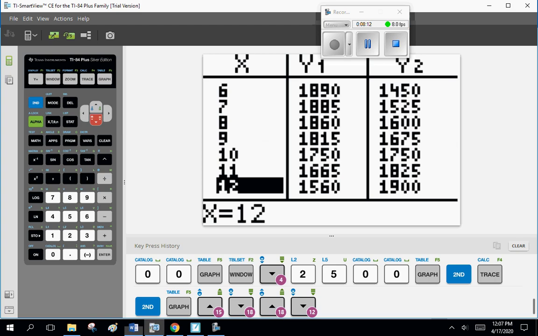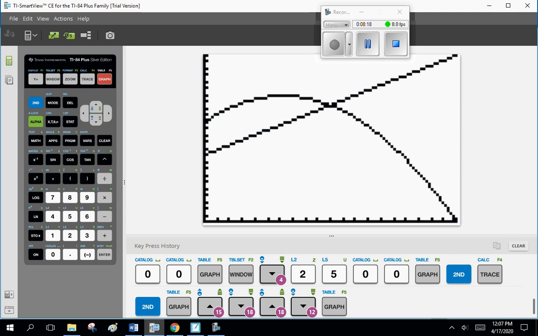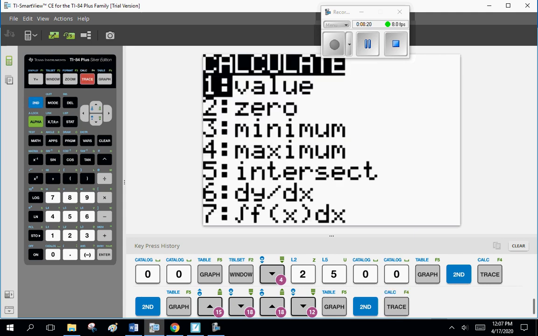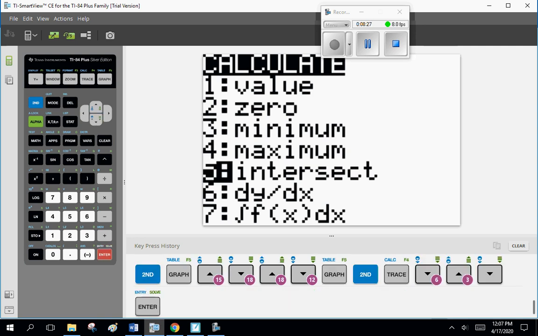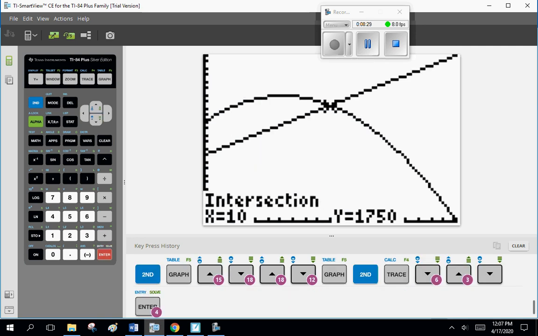Now, not the best drawing, but where do they intersect? Well, go back to the graph. Second, calculate, intersect. The intersection is at 10 and 1750.